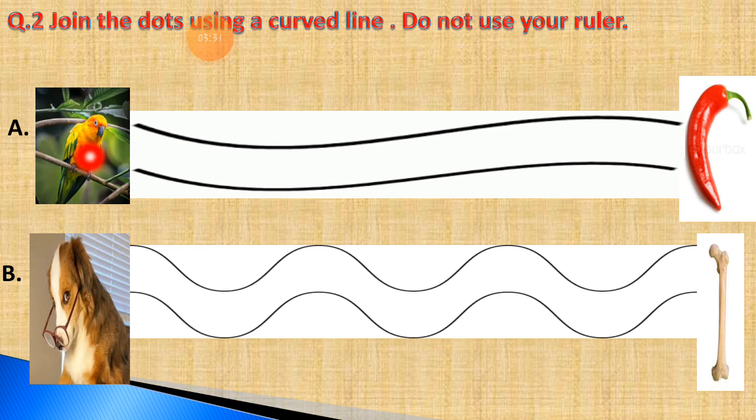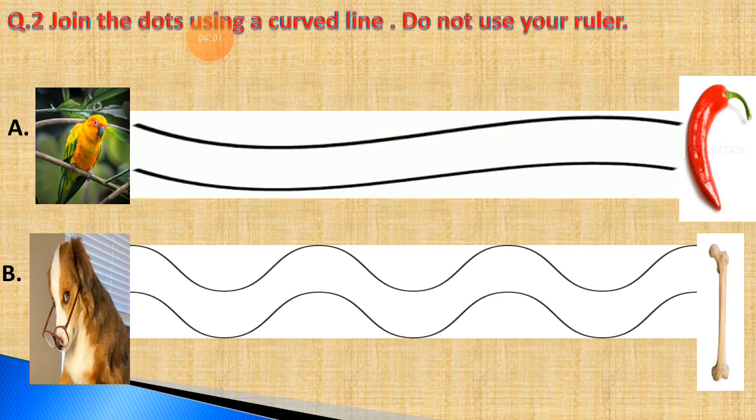Here two dots are there and you have to join those two dots. But here you are not using your scale. Ruler means the scale, and ruler is the second name of the scale. So here we are using free hand to draw these curved lines. We are not using the scale. I'll show you how to draw these lines.